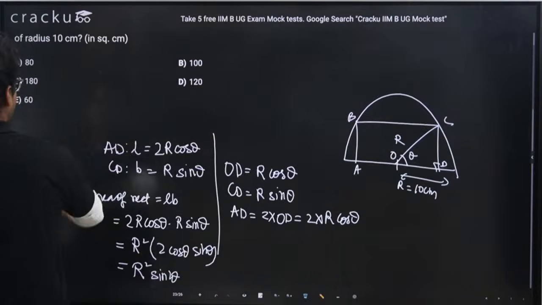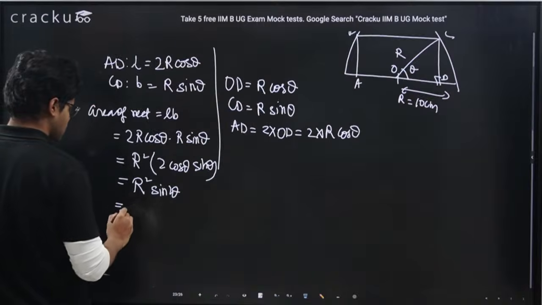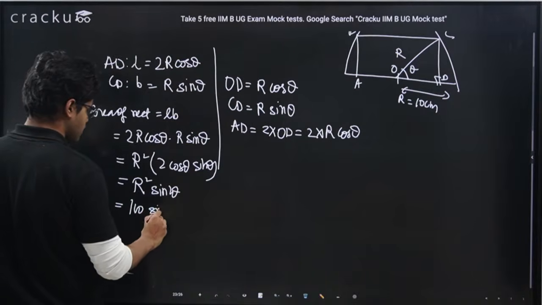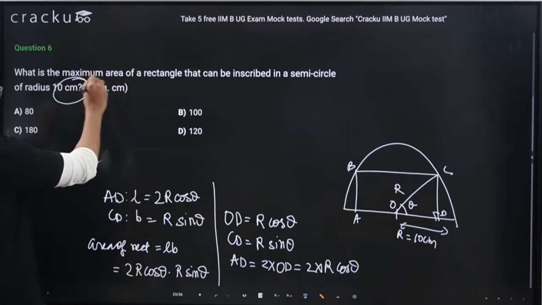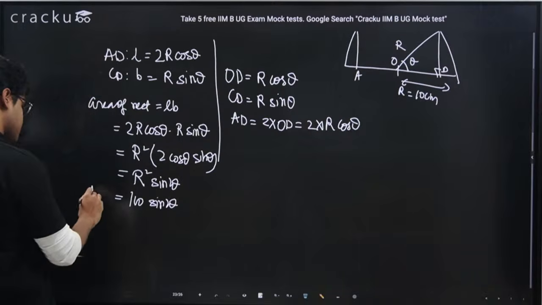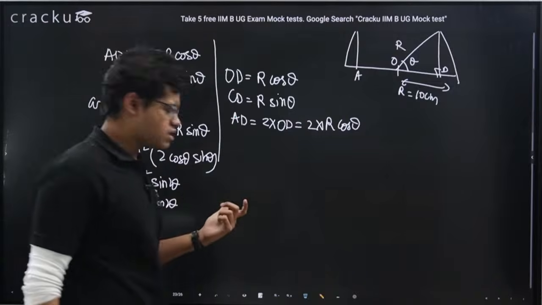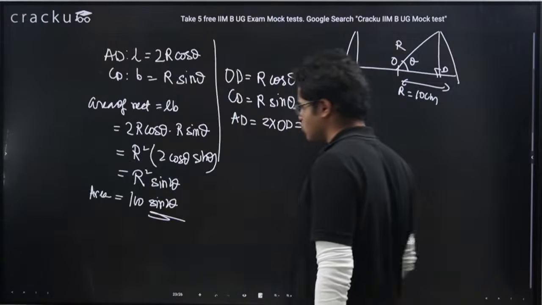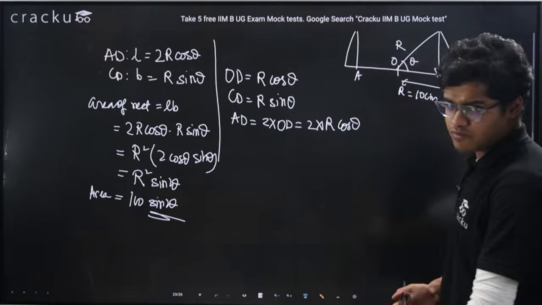Now here we know the value of r is 10 centimeter, which means this area I can write as 100 sin 2 theta. Now guys, I need to find the maximum area. For this area 100 sin 2 theta to be maximum, the value of sin 2 theta has to be maximum. We know sin theta, what is the maximum value? 1.